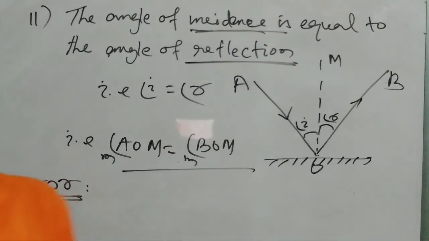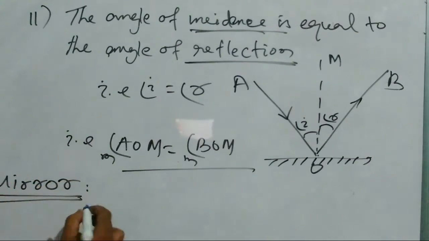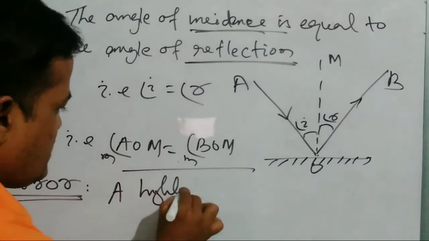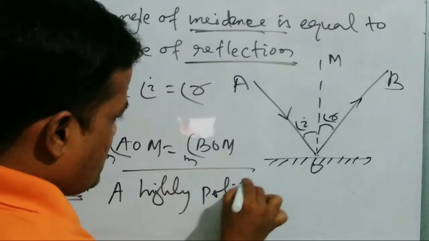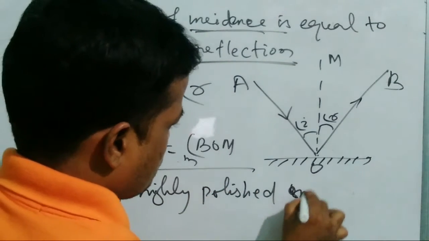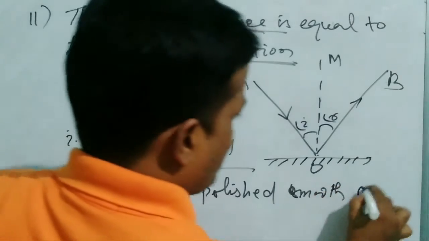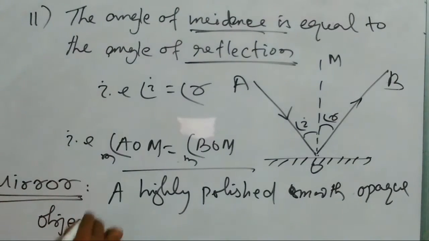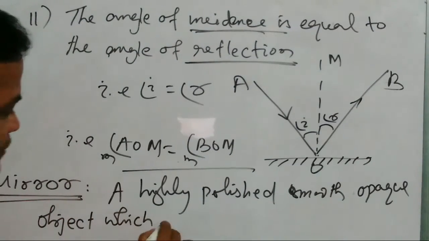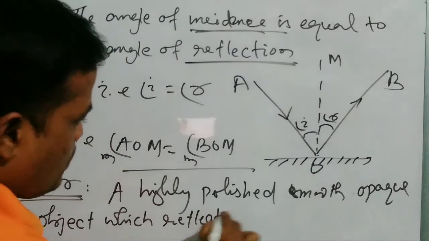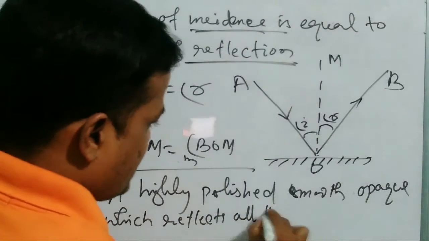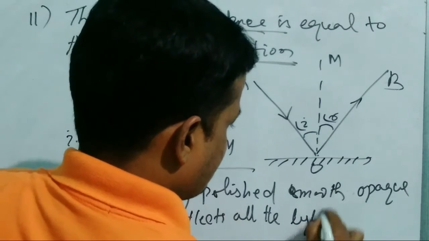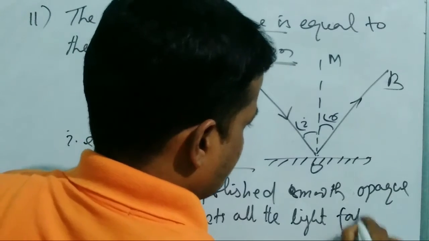What is a mirror? A mirror is a highly polished, smooth, opaque object which reflects all the light rays, all the light falling on it.